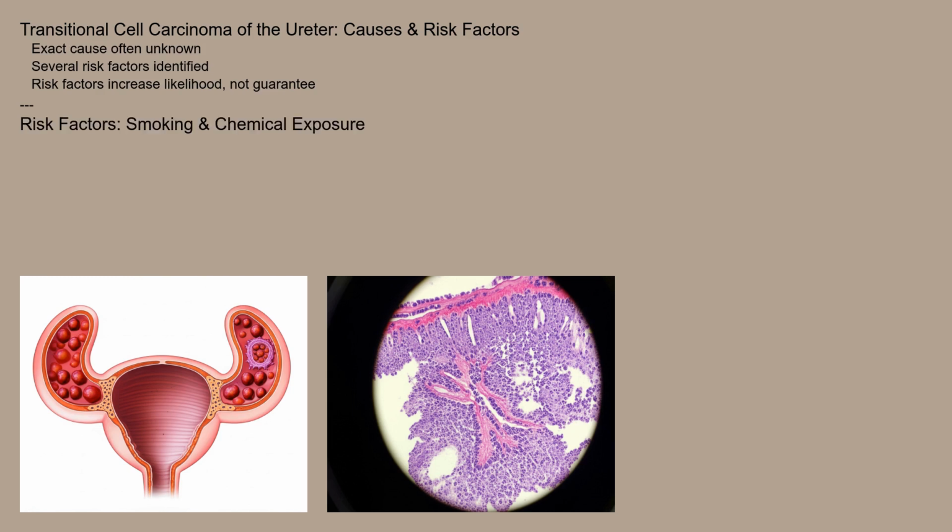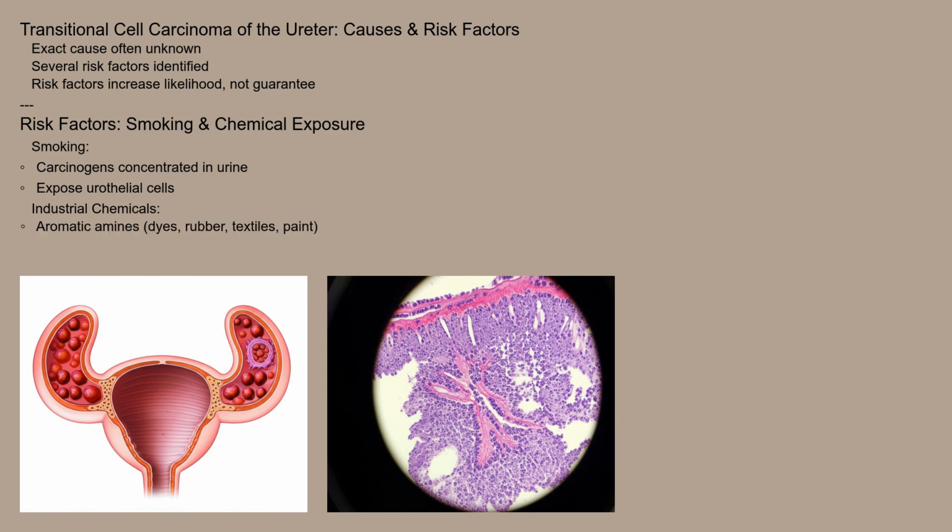Exposure to certain industrial chemicals, particularly aromatic amines used in the dye, rubber, textile, and paint industries, also increases the risk. Long-term use of certain medications, such as phenacetin-containing analgesics, and chronic inflammation or infections of the urinary tract are other contributing factors. Genetic predispositions and family history may also play a role, albeit less commonly. It's important to note that having one or more risk factors does not guarantee that someone will develop the disease, but it does increase their likelihood.